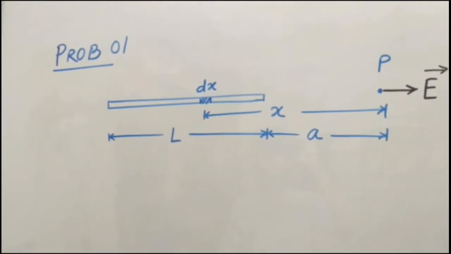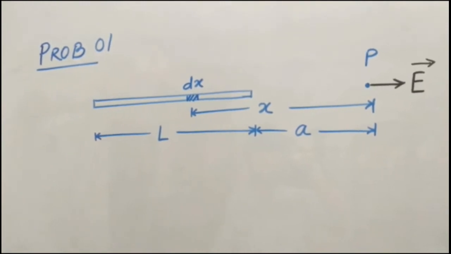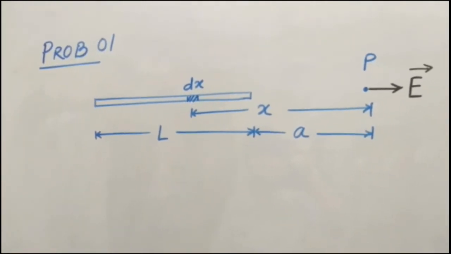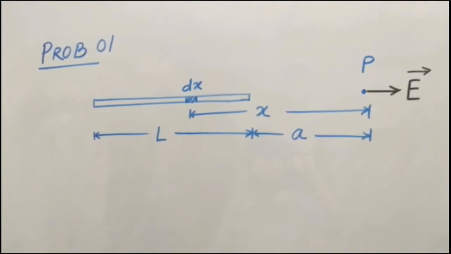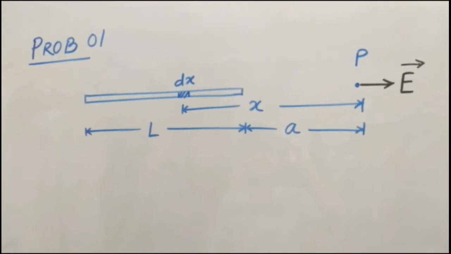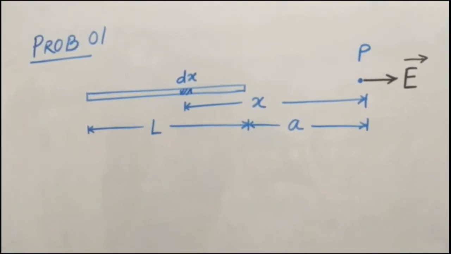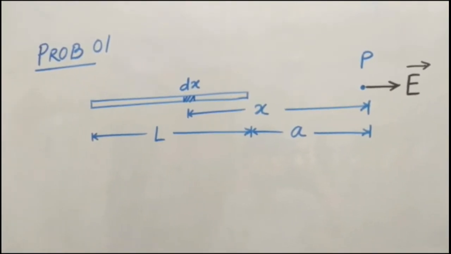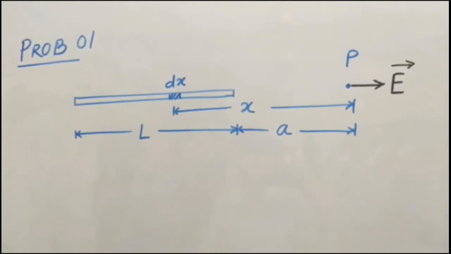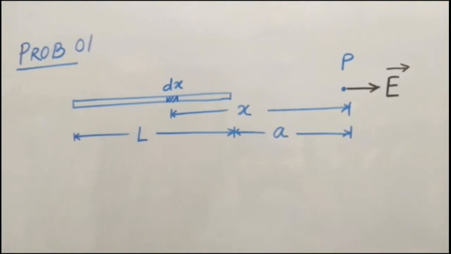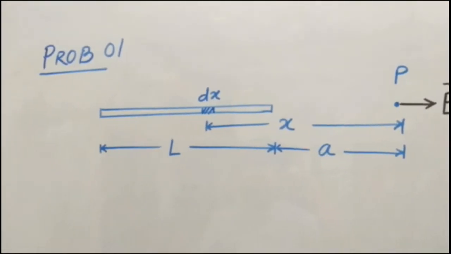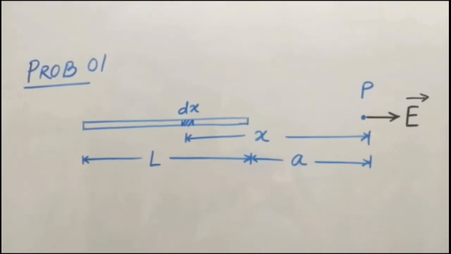Here we have taken a rod of length L where a lot of charges are present. We have no idea of the total distribution, and we want to calculate the electric field at point P and the rest of the distances and other things. We have taken an elementary section of the rod which is designated as dx, and we have taken the point P at a distance x from dx, and the rest of the constants are written. Okay, so let us solve this problem now.